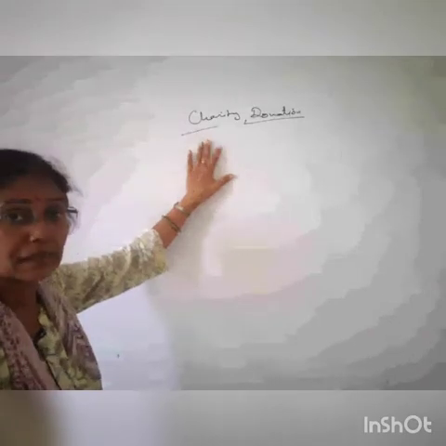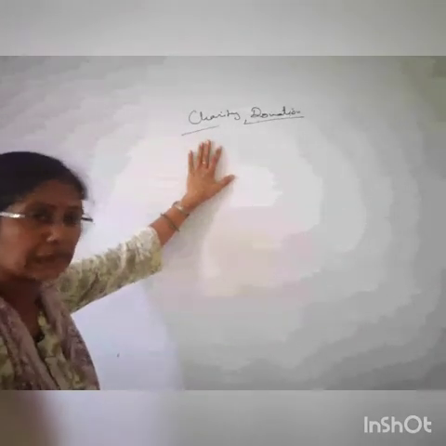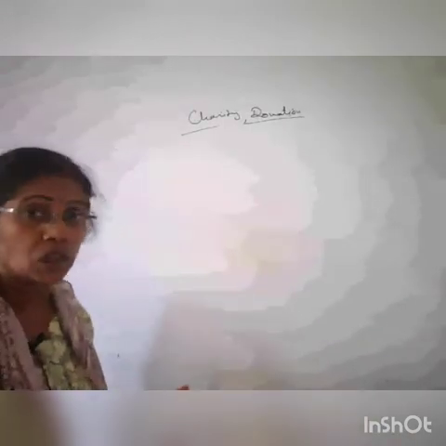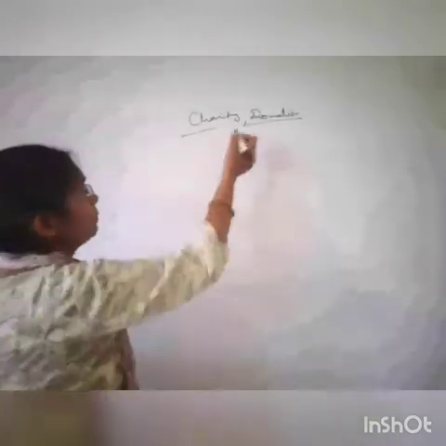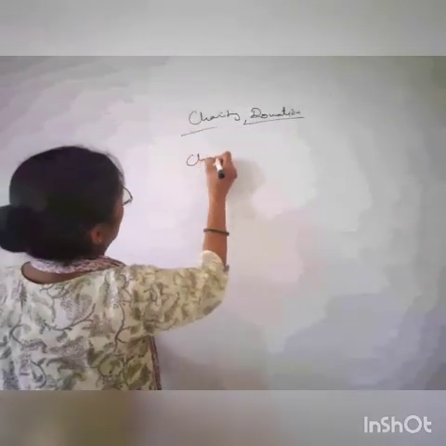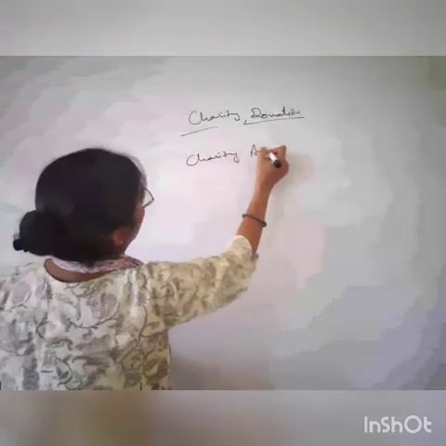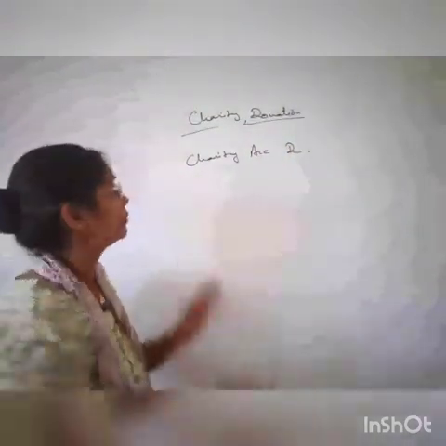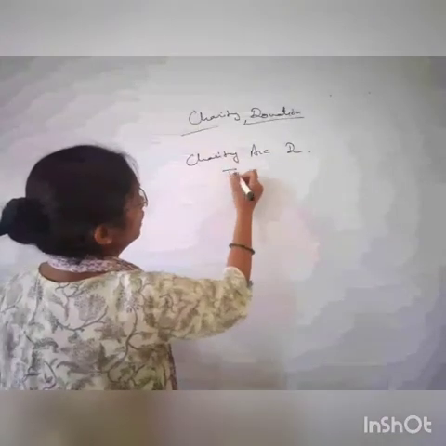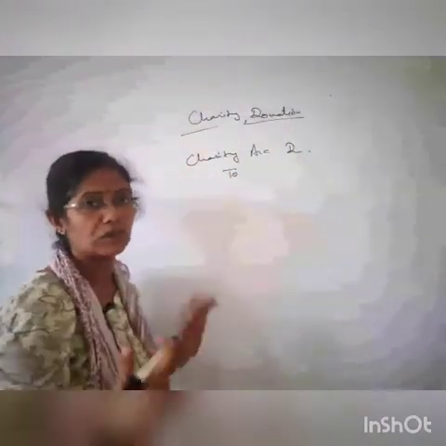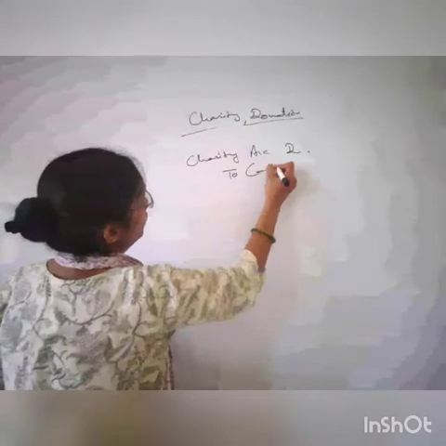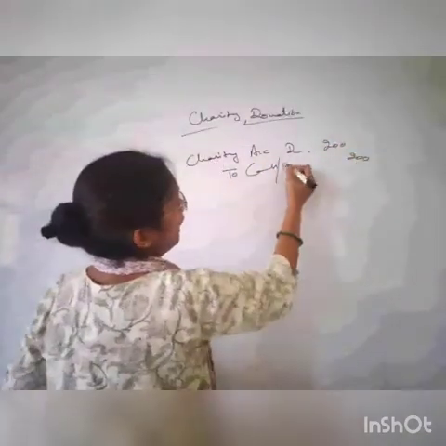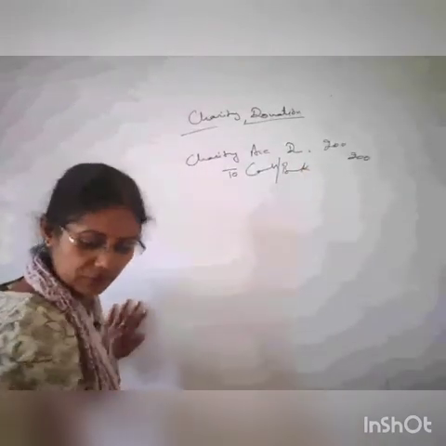What is this for the business? Is that your expenses or income? Of course, this is our expenses. When you are giving something to somebody without any charges, so that's your expenses. So that is charity account debit. Suppose you have given 200 rupees as a charity. So charity account debit to, this is expenses, so you have debited. Now what's going? Cash is going to cash. It's 200. Alright. If you are giving through check, so we can write bank. Fine.